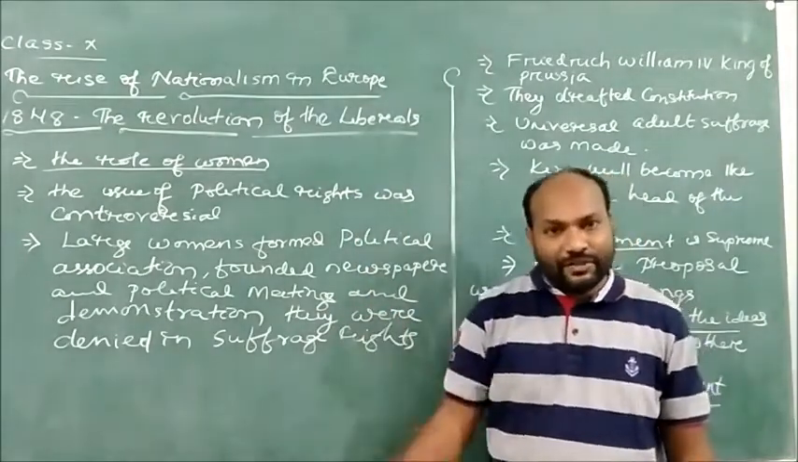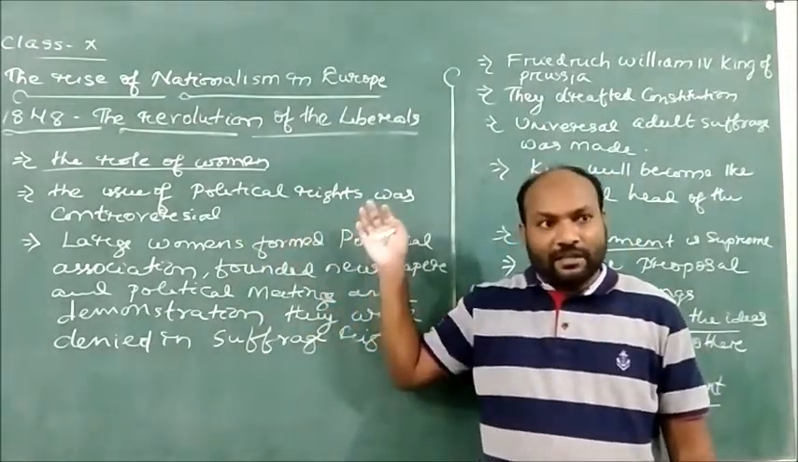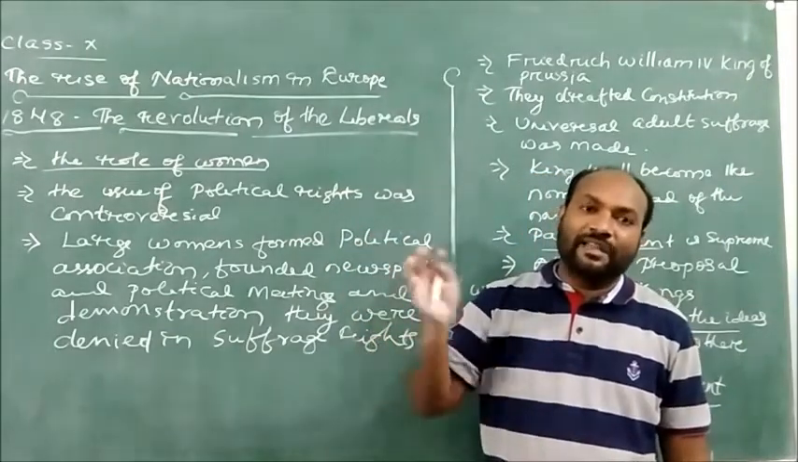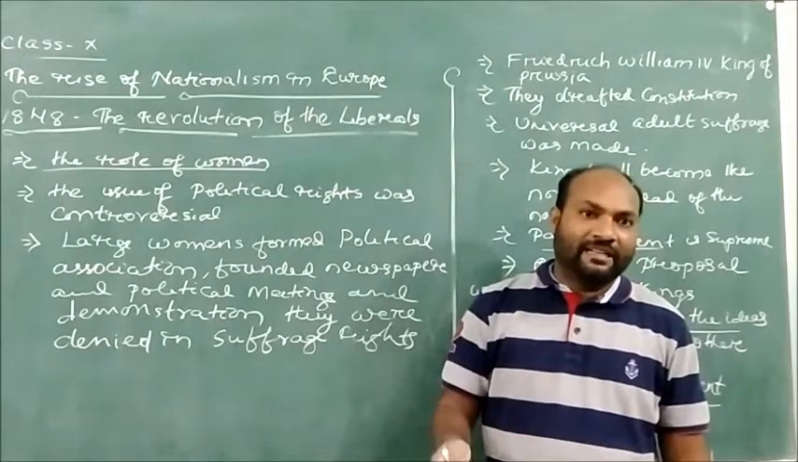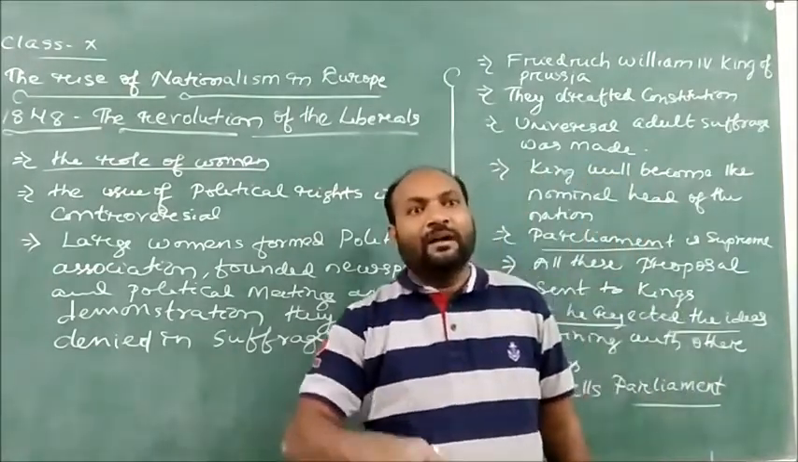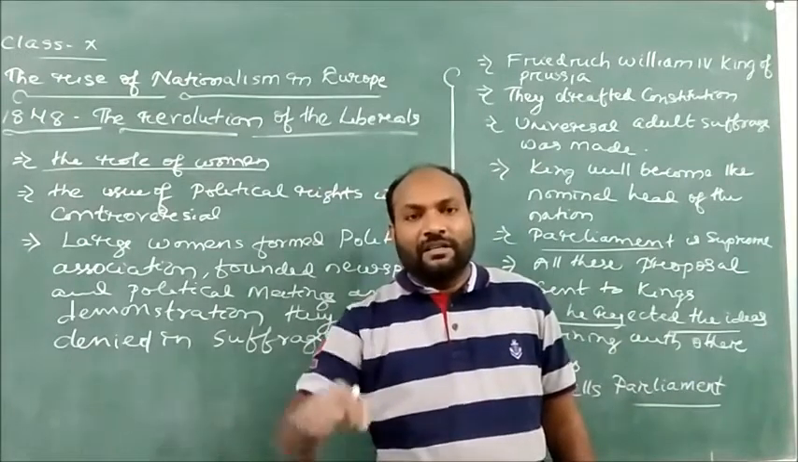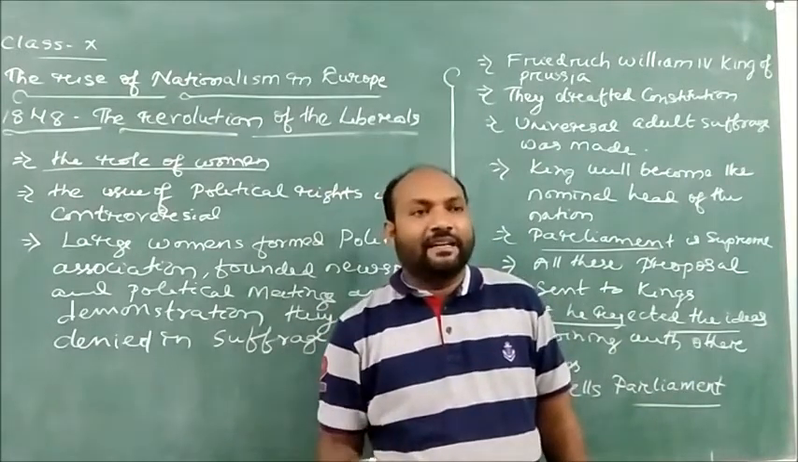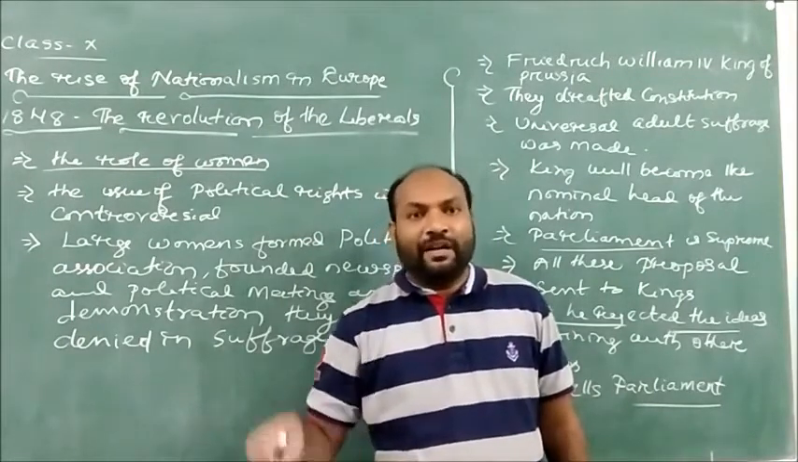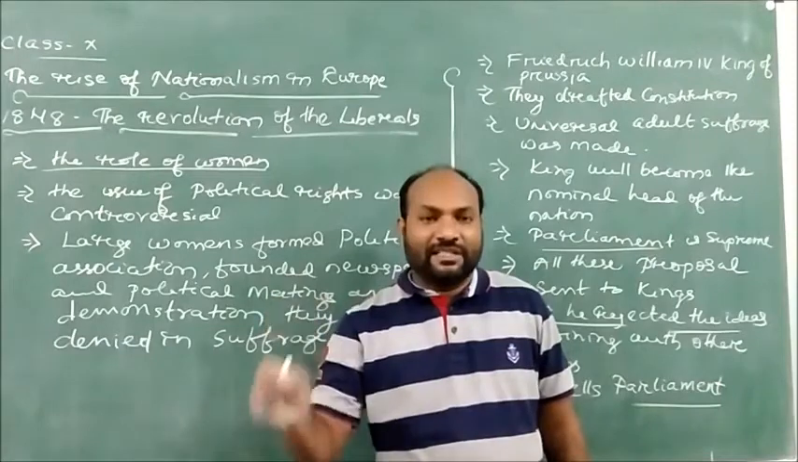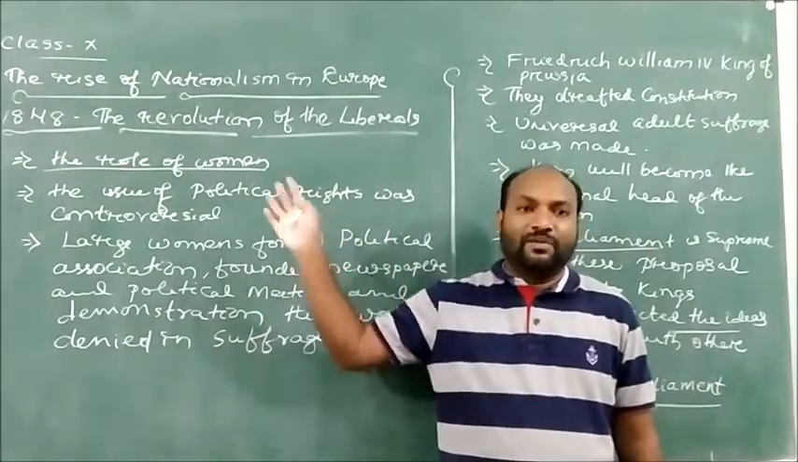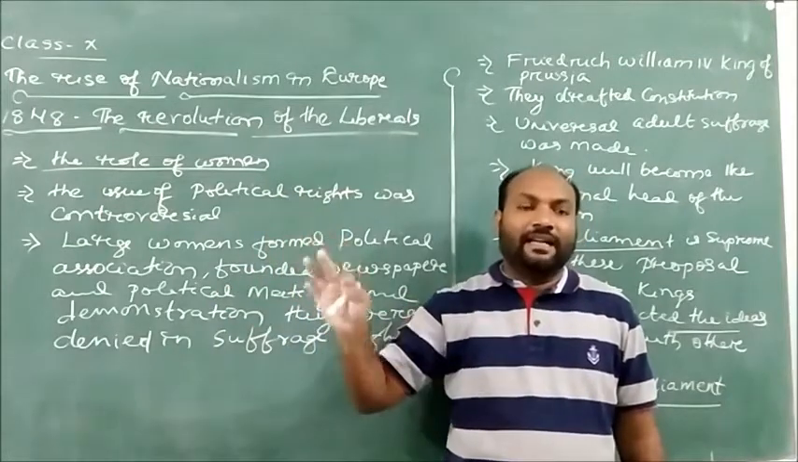So in many regions of these European nations, we see that the kings as well as the emperors realized that the liberal groups are going to come again and again to have revolution movements. So if we grant concessions to them, the political associations as well as the revolution movements will not be there in society.